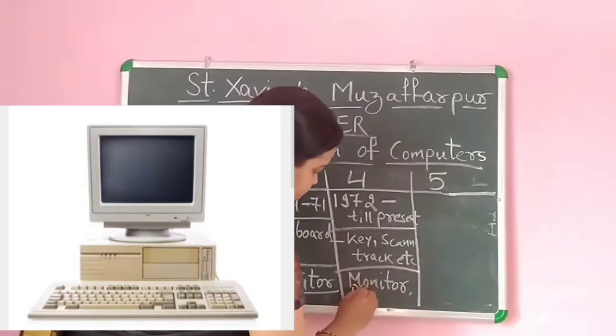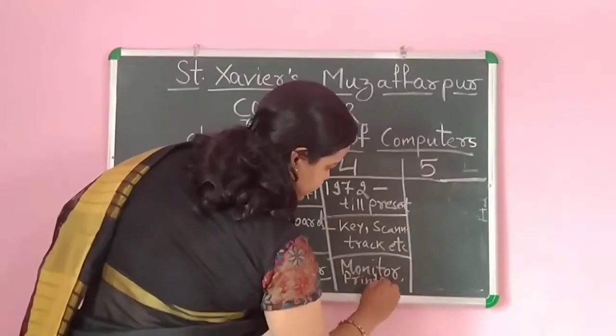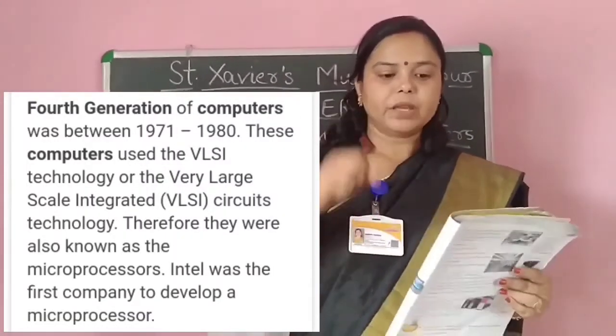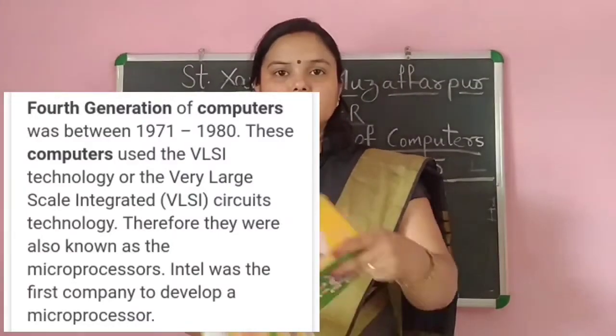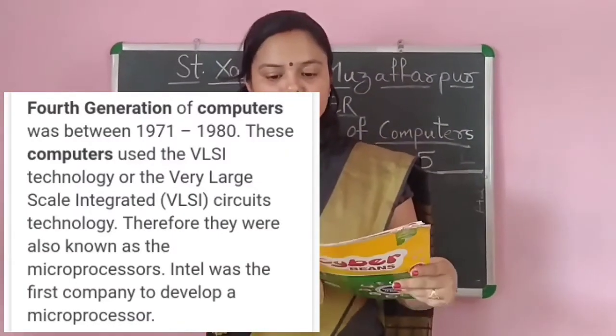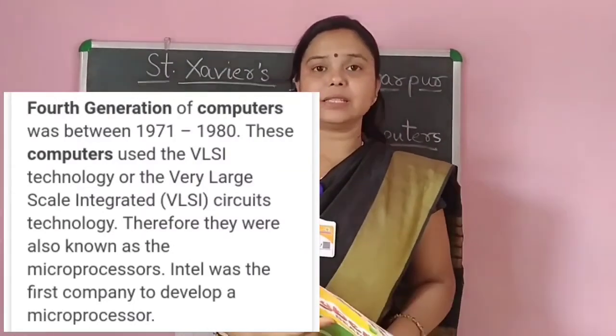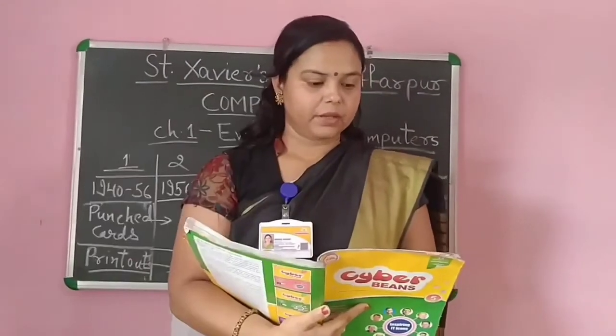Sometimes the output comes through printers also, and music comes through the speakers also. In this generation, the examples are Cray 1 and 2, Apple II, or VAX 9000.